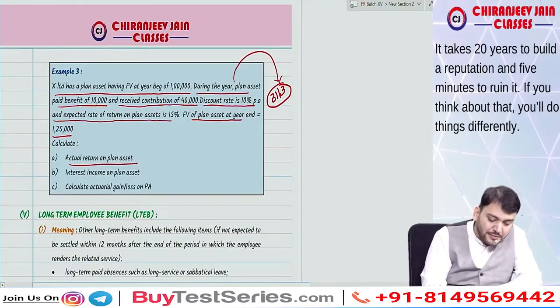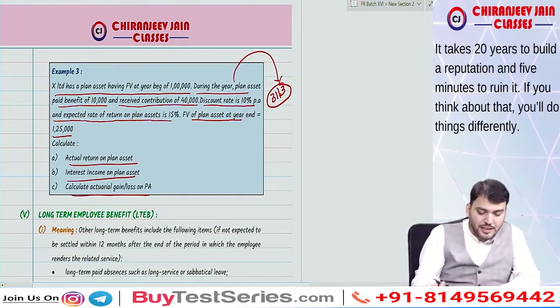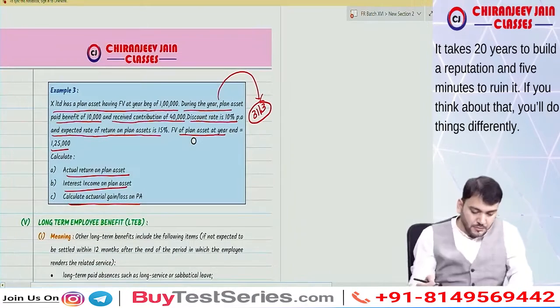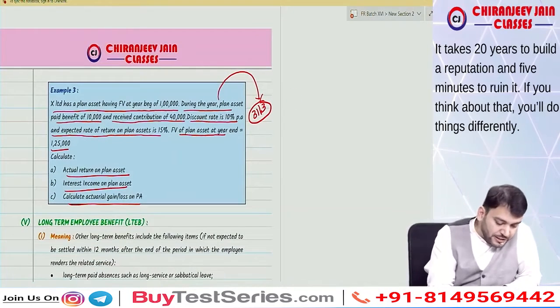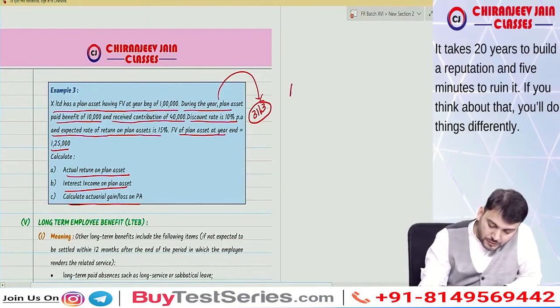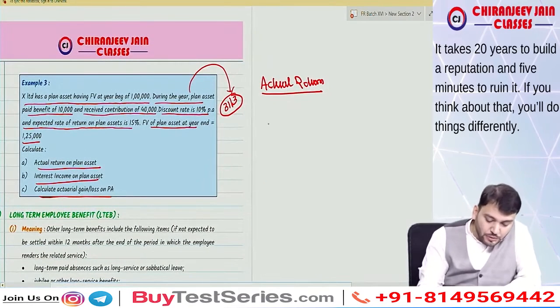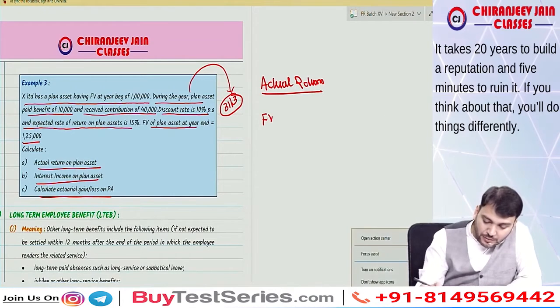Calculate actual return on plan asset, interest income on plan asset, and actual gain or loss. Correct now. So first we'll calculate actual return. So how to calculate actual return? Tell me, what is the fair value of plan asset at the end? That is 1,25,000.